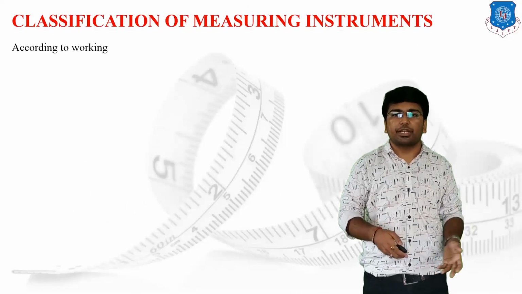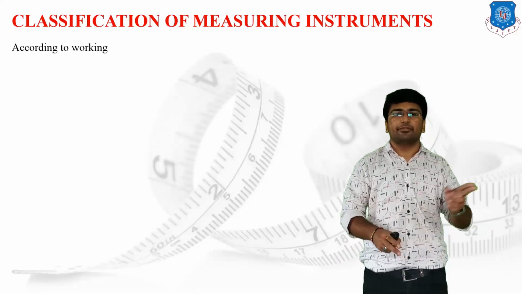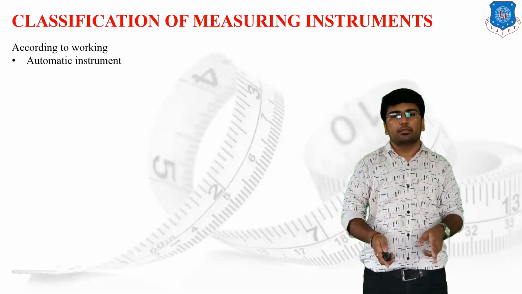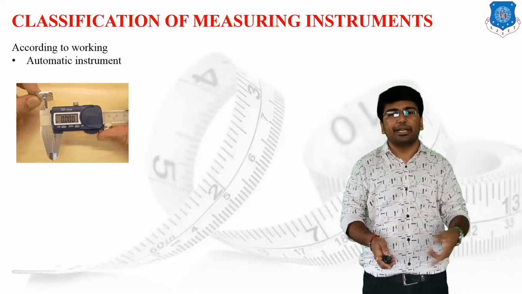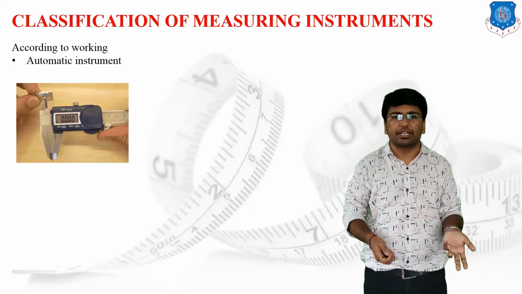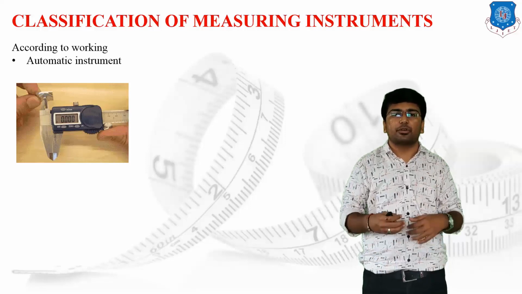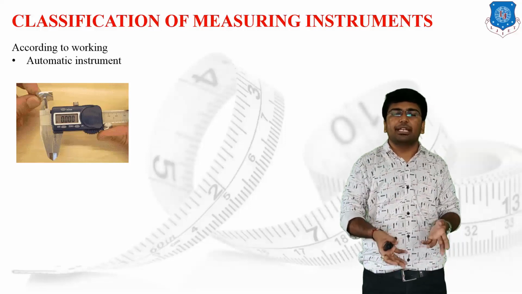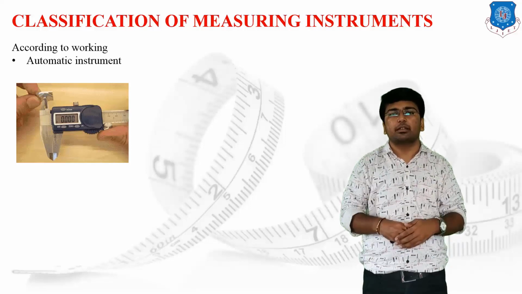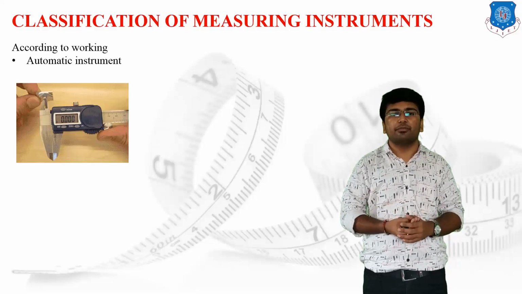On the basis of the working, we have classified the measuring instruments into two different categories. The first one is the automatic instrument and the second one is the manual instrument. The first one, the automatic instrument, is one in which we provide some kind of electronic circuitry configuration by which it can directly calculate the dimension. It will just give the reading in terms of a digital display.